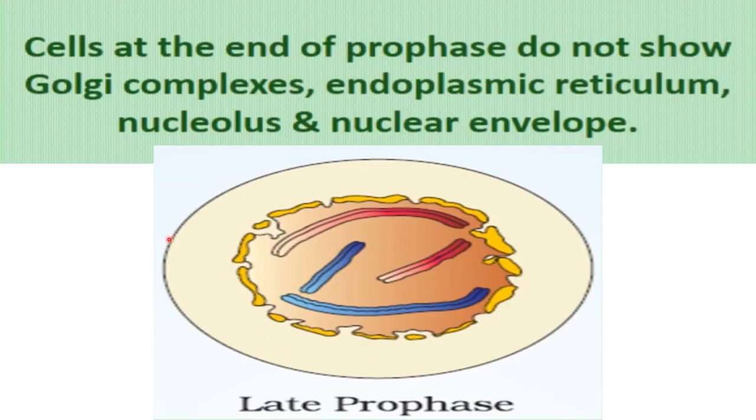Here you can see this is the complete cell, and this yellow colored ruptured membrane is the nuclear membrane. It starts disappearing at the starting of prophase, and by the end of prophase it disappears completely. Inside the nucleus, the nucleolus is present, and the nucleolus also disappears. So there is no nucleolus inside the nucleus, and also in the cytoplasm the Golgi complex and endoplasmic reticulum have disappeared.